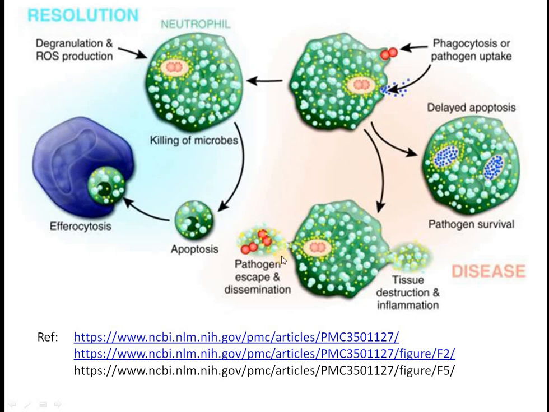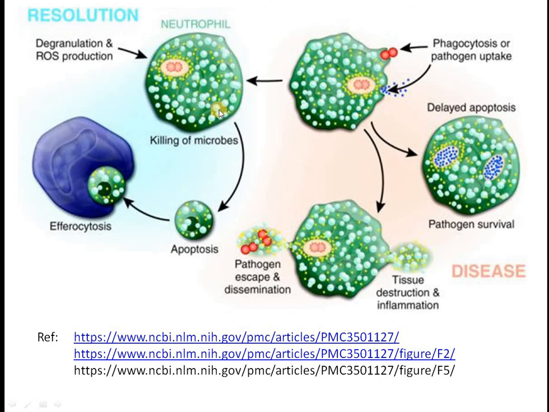So this is an illustration of how the neutrophil acts. When the neutrophil is capable of identifying the pathogenic substances, it can be engulfed by the process of phagocytosis, and after phagocytosis, these pathogenic substances either may survive within the neutrophil for longer duration, or they may be destroyed.